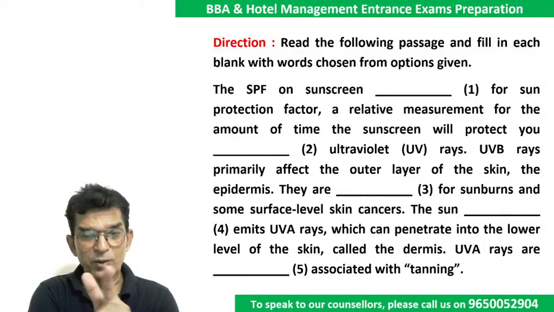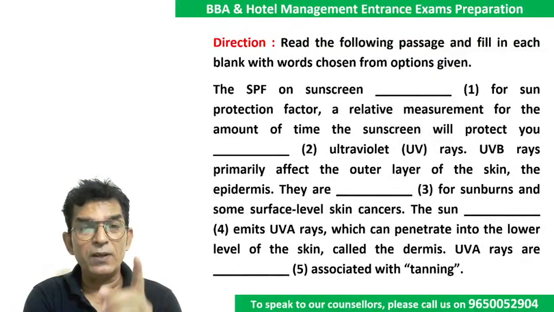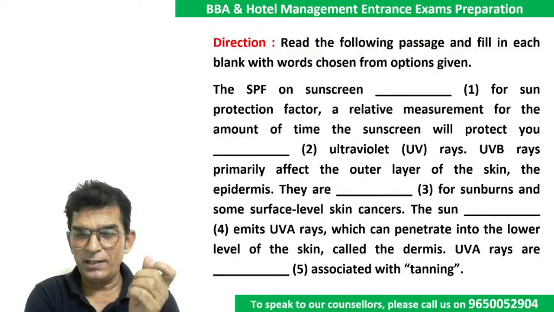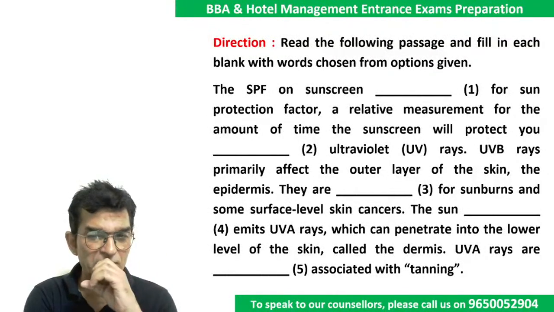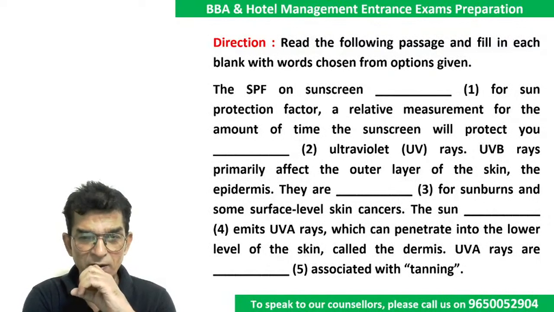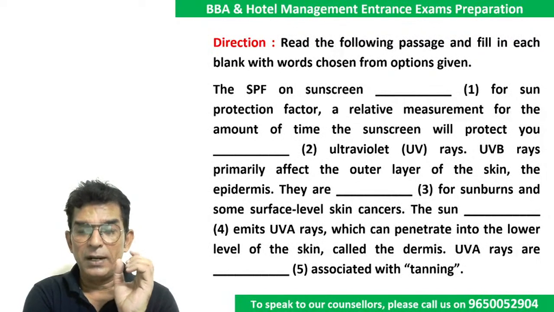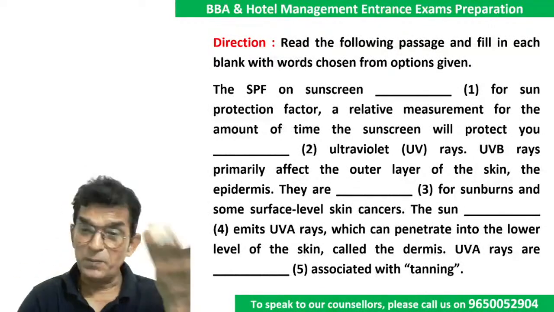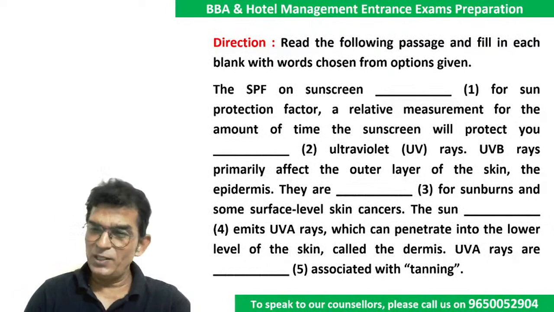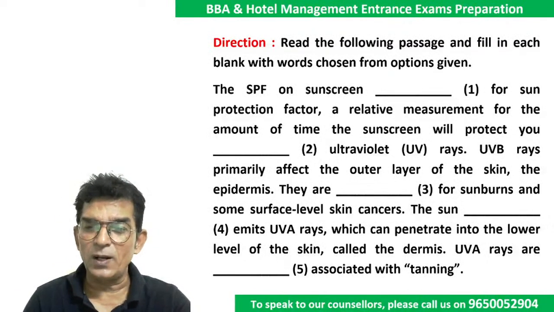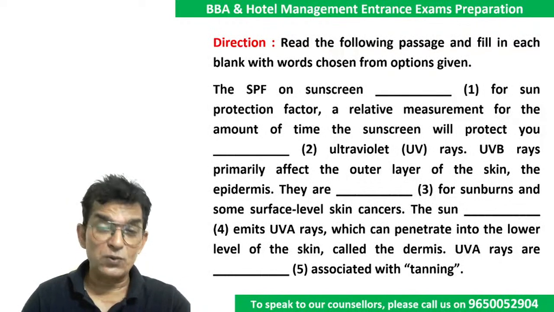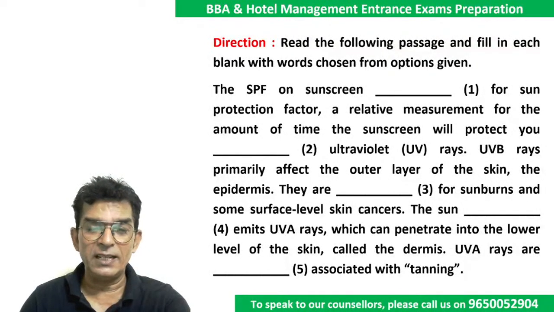Is used. Very good, Rishika. The SPF on sunscreen. Now, SPF is an acronym, right? It's an abbreviation. तब क्या कौन सा word होना चाहिए? You're very, very close, Rishika. But SPF is an abbreviation, an abbreviation dash for, what is the word we use? Let me show you. Used for, is used for, the verb is not there. So Rishika also added the verb is. Okay. There is one verb that can come in its place.